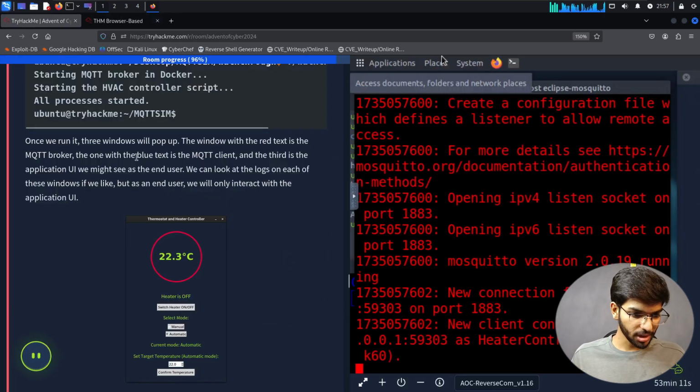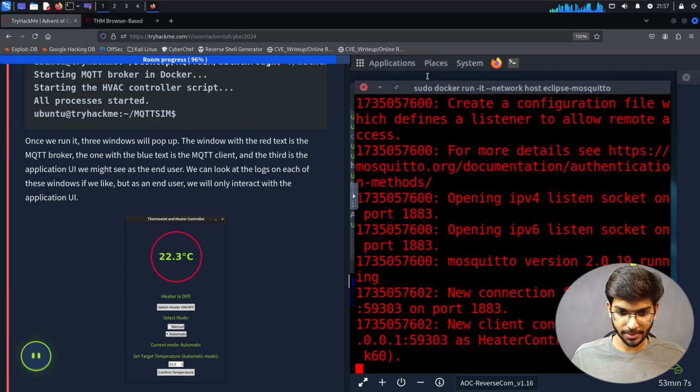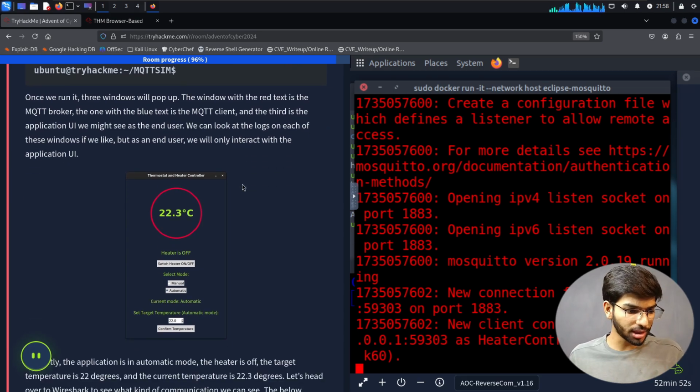The red text is the MQTT broker and the blue text is the client. The third is the application UI, which we might see as the end user. We can look at the logs on each of these windows if we like, but as an end user, we will only interact with the application UI.